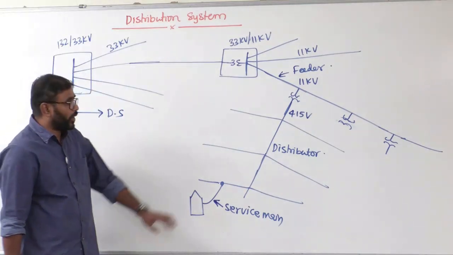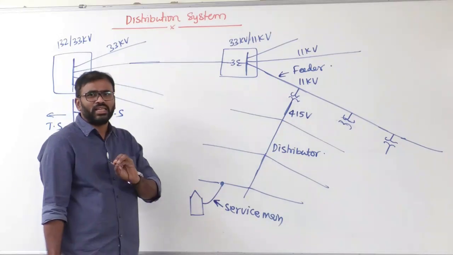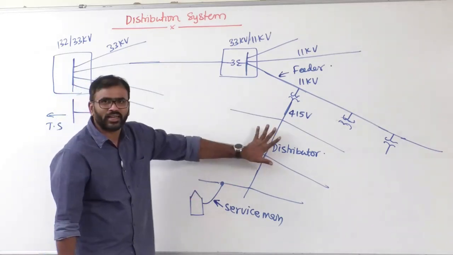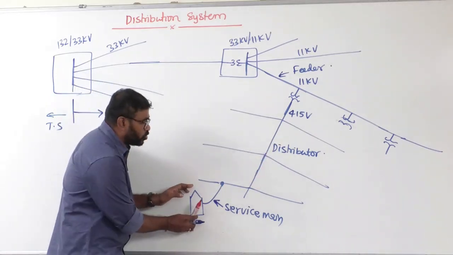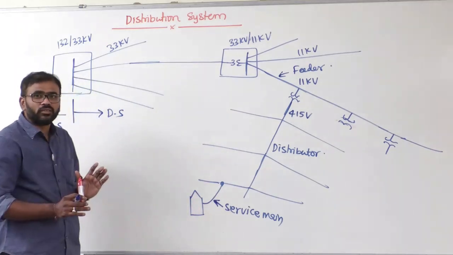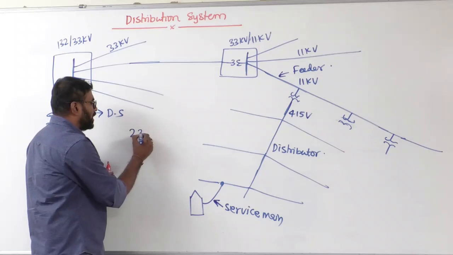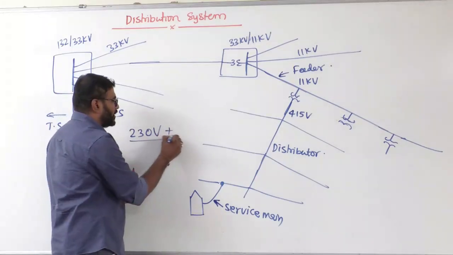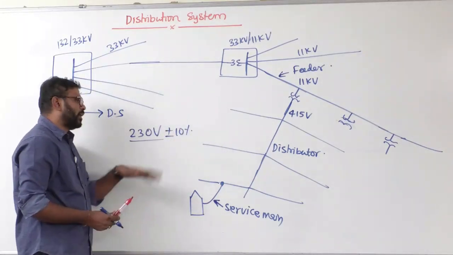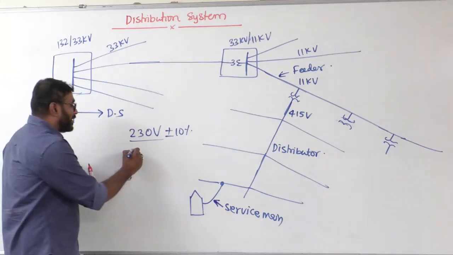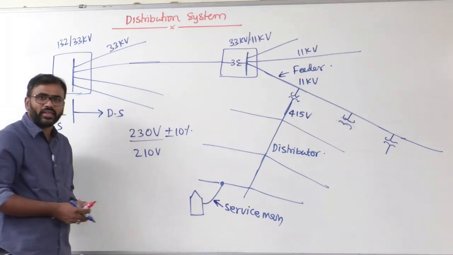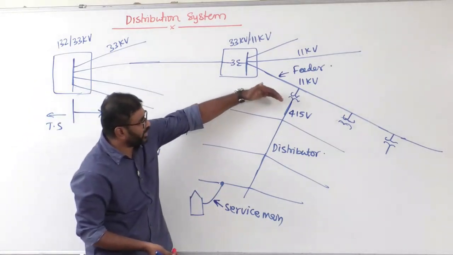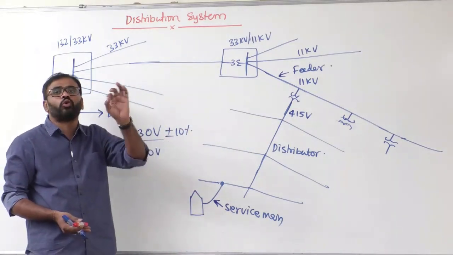Now that is called simply a distributor. But while designing the distributor, the main focus is not the power, not the current, it is the voltage drop. Because all the consumers are connected to this distributor, the end consumer should get proper voltage. So strictly speaking, as per the standard, since you are promising the end consumer 230 volts, you should maintain plus or minus 10 percent. Forget about plus 10 percent, minus 10 percent means at least you should give 210 volt supply to the end consumer. That means starting from the DTR to the end consumer, we calculate the voltage drop.